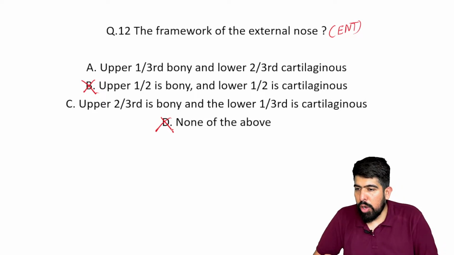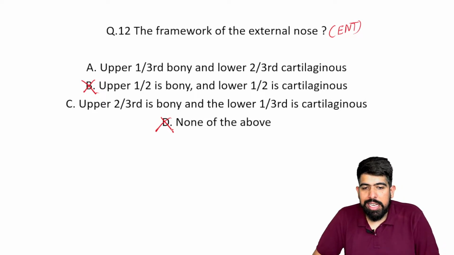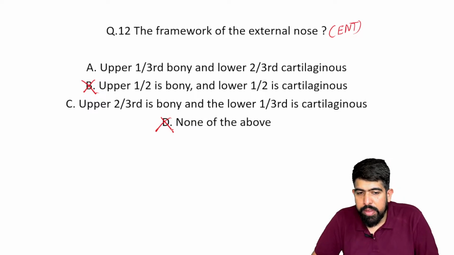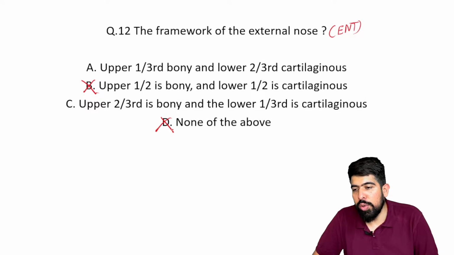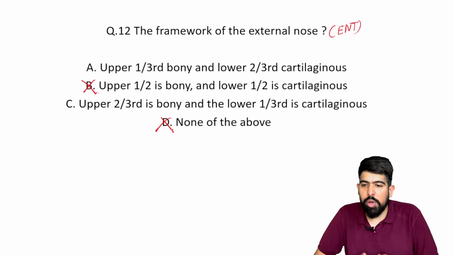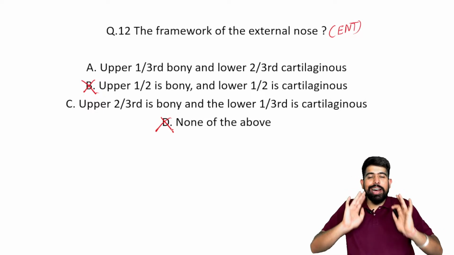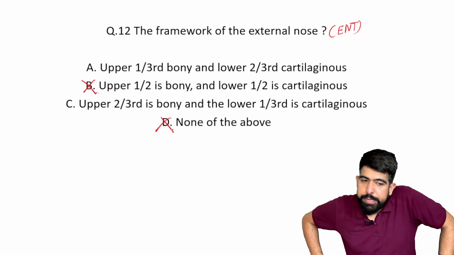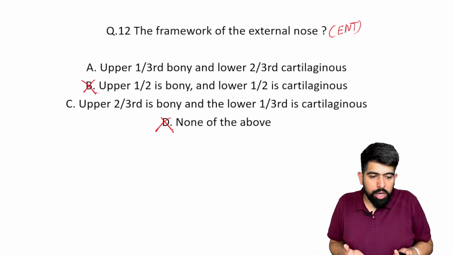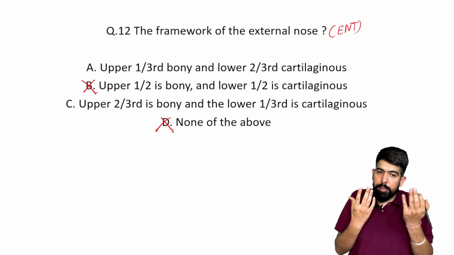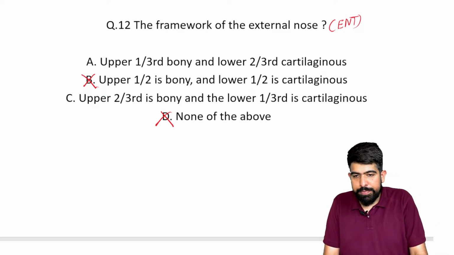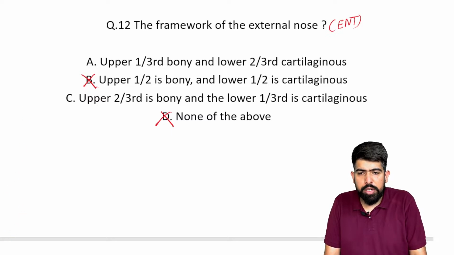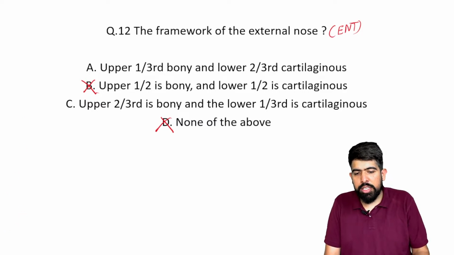Now just two options remain: the upper one third is bony and the lower two third is cartilaginous, or the upper two third is bony and the lower one third is cartilaginous. This is the question they are asking about the external nose. They are asking for the anatomical structure of the external nose. What will be your answer, guys?